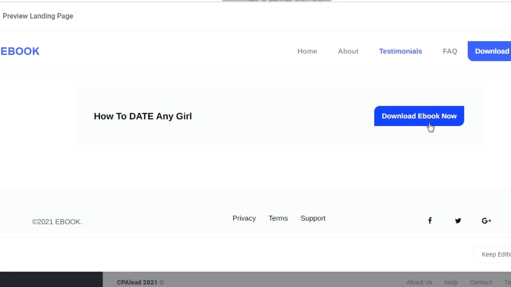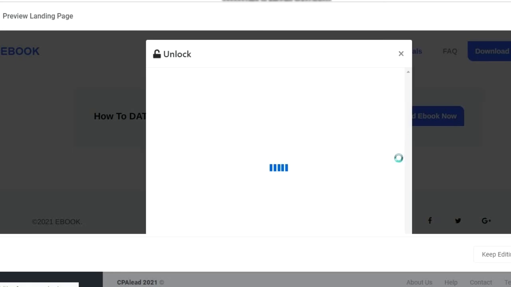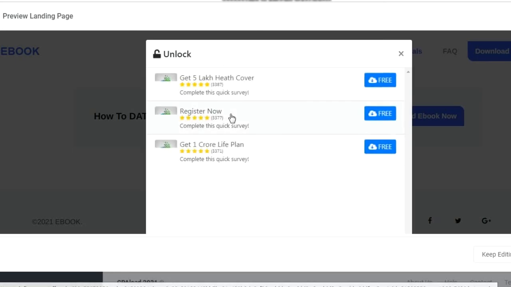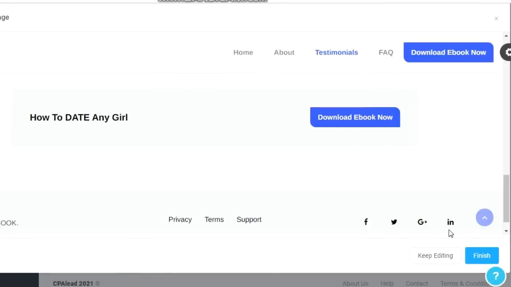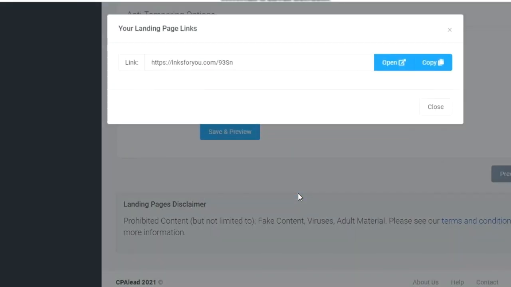But before that, they have to complete an offer, which will be shown. Let us see. If someone clicks on this button, then the unlock option will come. There they will be able to see the offer, and when they complete this offer, then the ebook will be downloaded to their system. If you have completed everything, then just click on finish. If not, then keep editing. Okay, get link and start to promote.